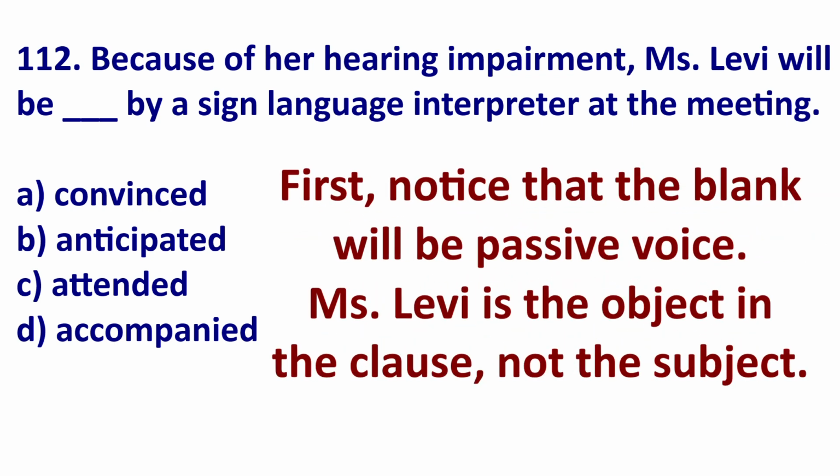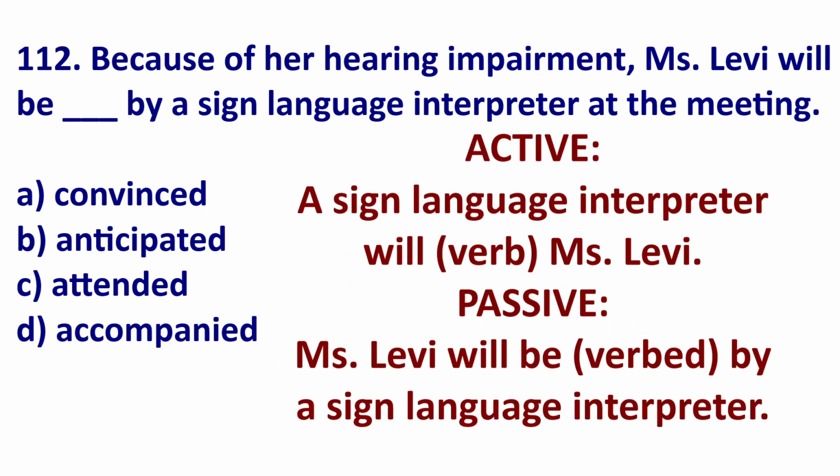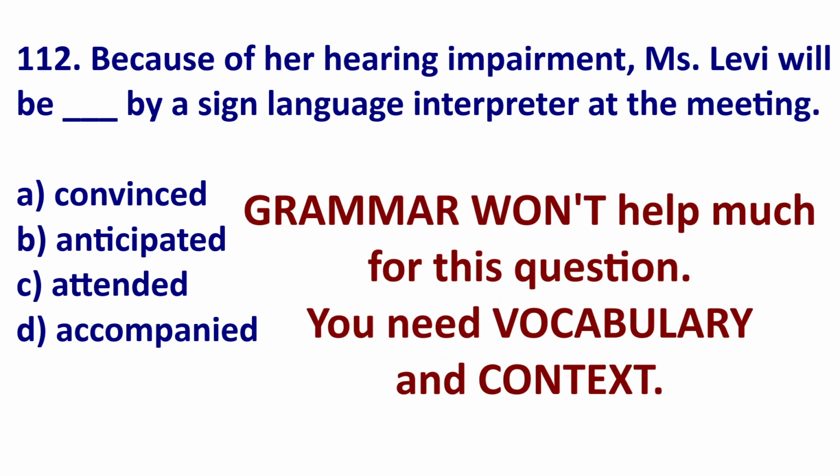First of all, you can see that this is passive voice. Miss Levy is the object. So the original active voice would be the sign language interpreter will verb Miss Levy at the meeting. Passive, Miss Levy will be verb-ed by the sign language interpreter. Unfortunately, grammar will only help you a tiny bit here. This is mainly about vocab and context.